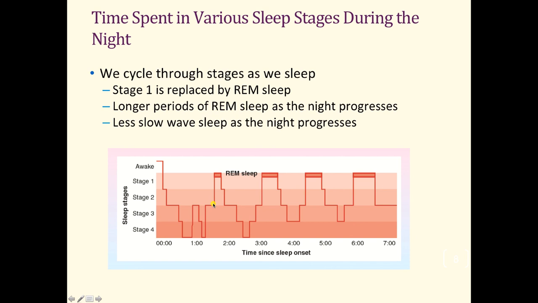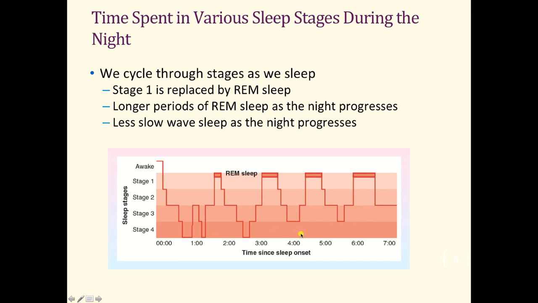And then our brain activity picks up. We don't ever go back into stage 1. Instead, we enter REM sleep, rapid eye movement sleep. And then we can see that that's designated here in this little block period. We spend a short amount of time in REM sleep early in the night, and more time during stages 3 and 4, slow wave sleep, during those first 4 hours of the night.